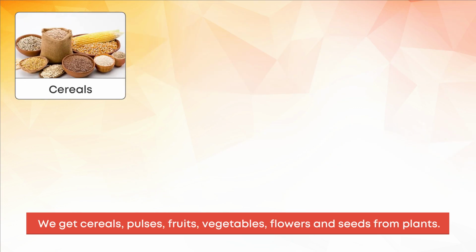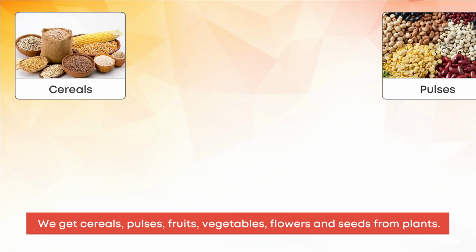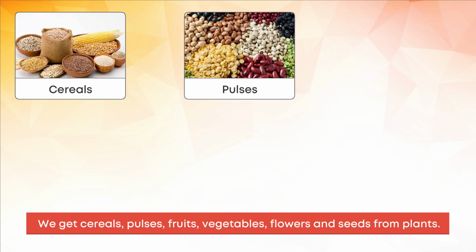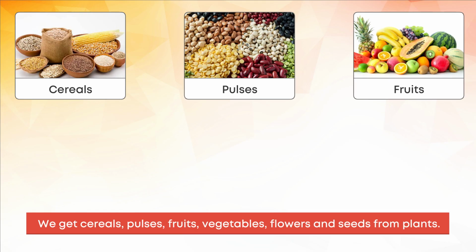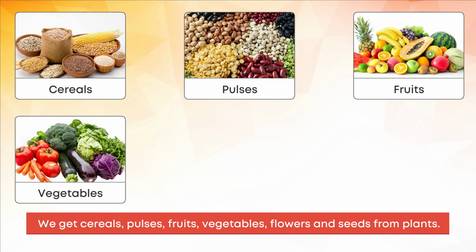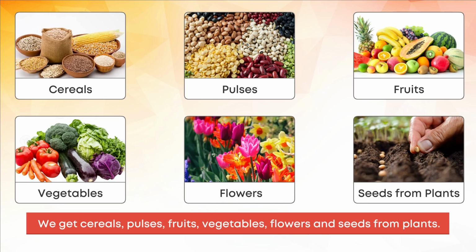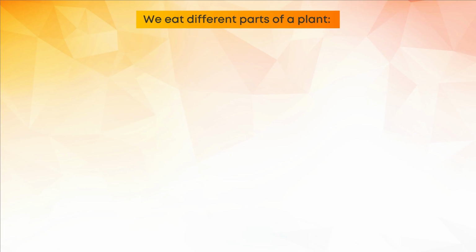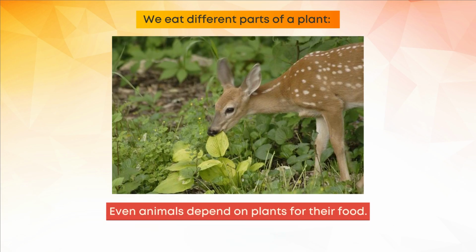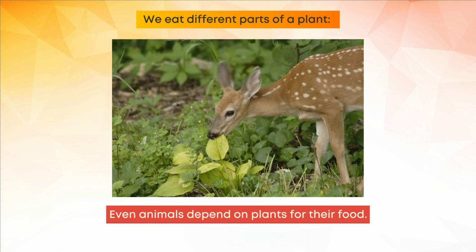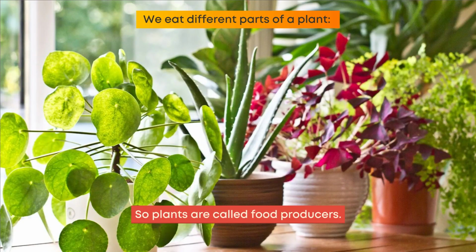We get cereals, pulses, fruits, vegetables, flowers and seeds from plants. We eat different parts of a plant. Even animals depend on plants for their food. So plants are called food producers.